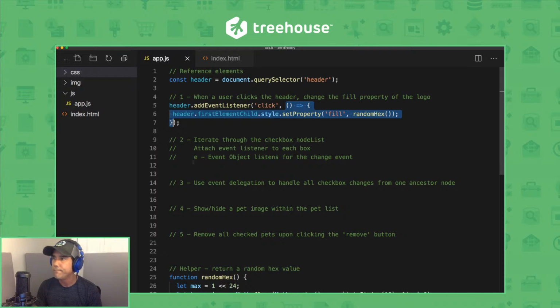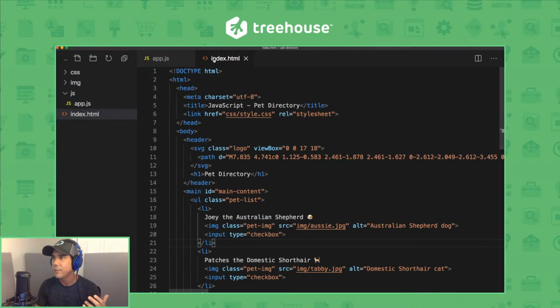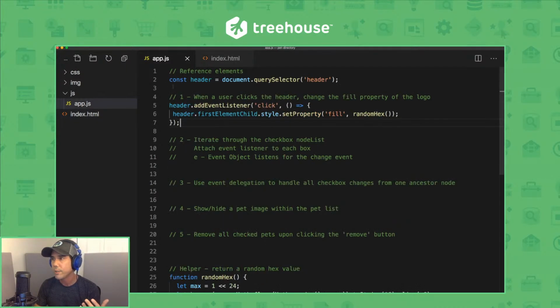So when the click event fires, we do a little DOM traversal here to target the SVG element, which, if I look at the HTML file here, is the first child of the header. So we're saying header.firstElementChild, and then we're using style.setProperty to set the fill property of the logo to a random hex value. So let's have a look at it in the browser.